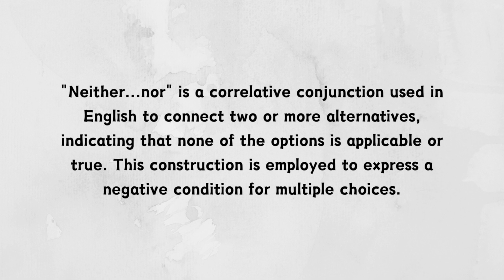Neither, nor is a correlative conjunction used in English to connect two or more alternatives, indicating that none of the options is applicable or true. This construction is employed to express a negative condition for multiple choices. Let's see the sentences and explanation.